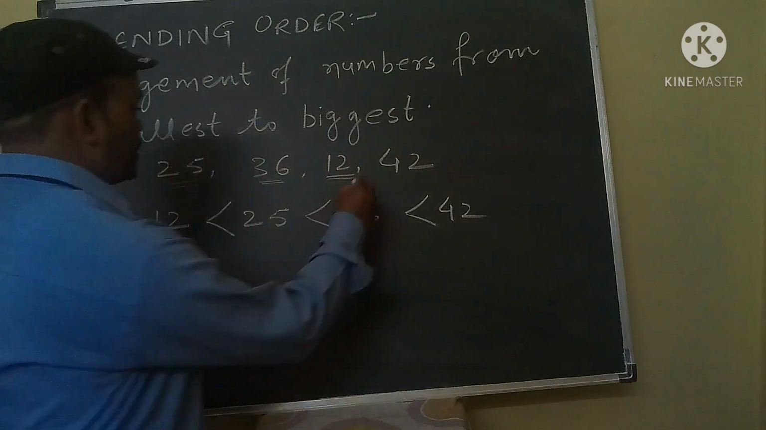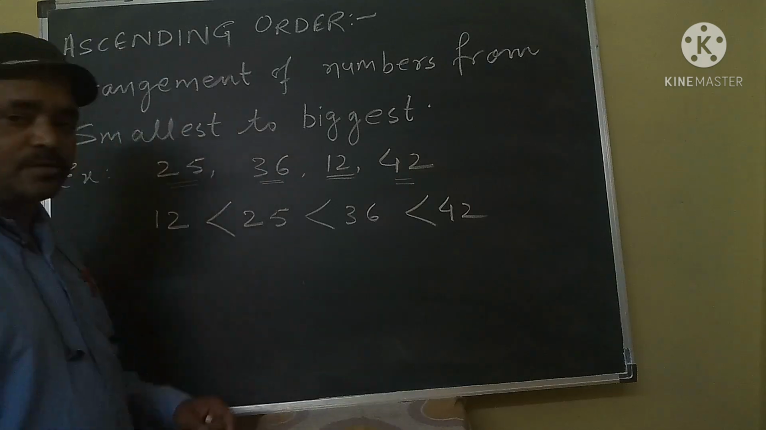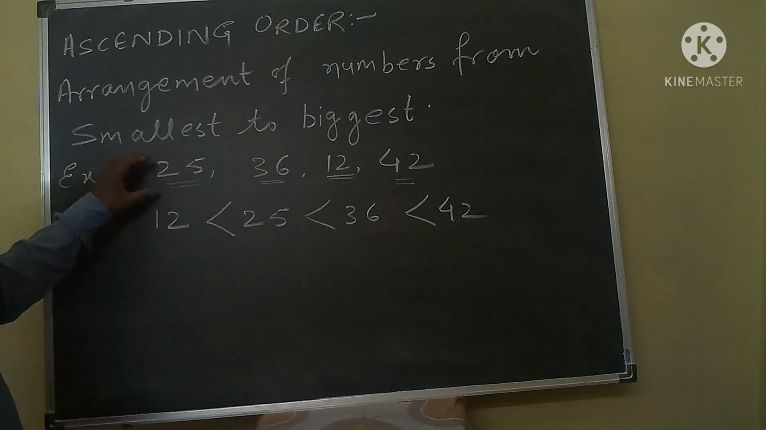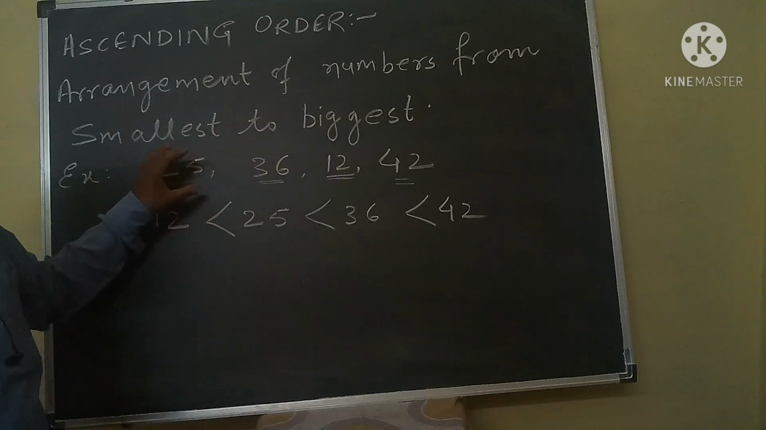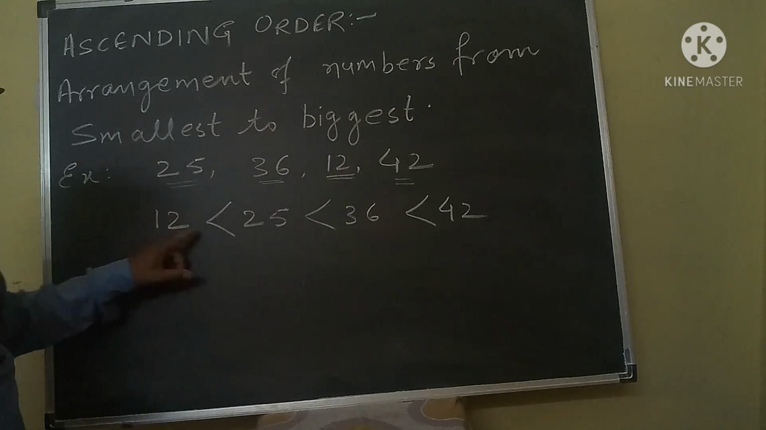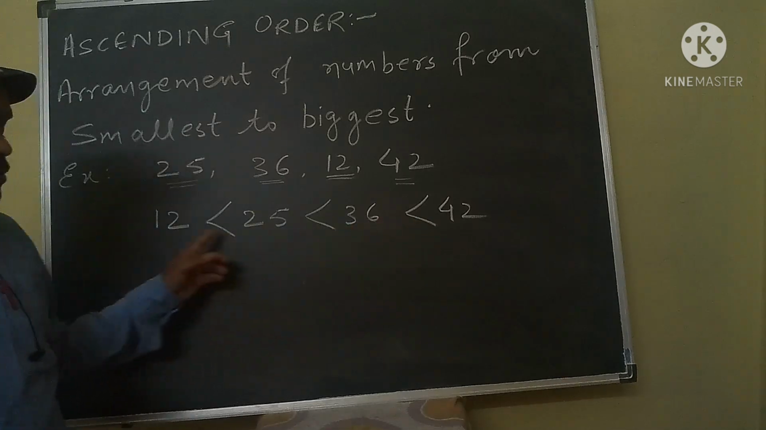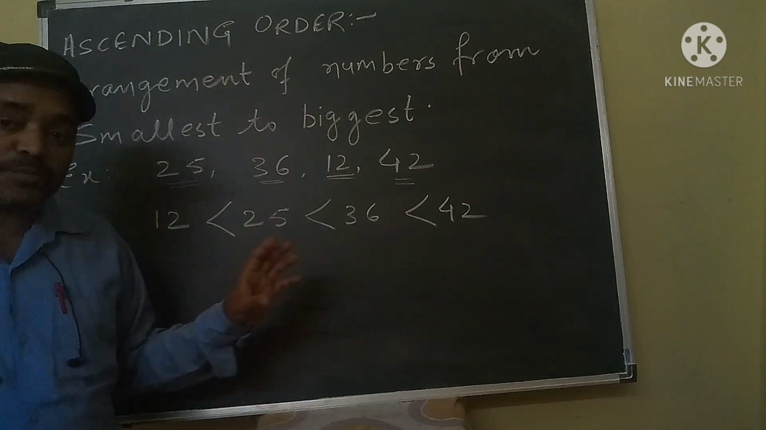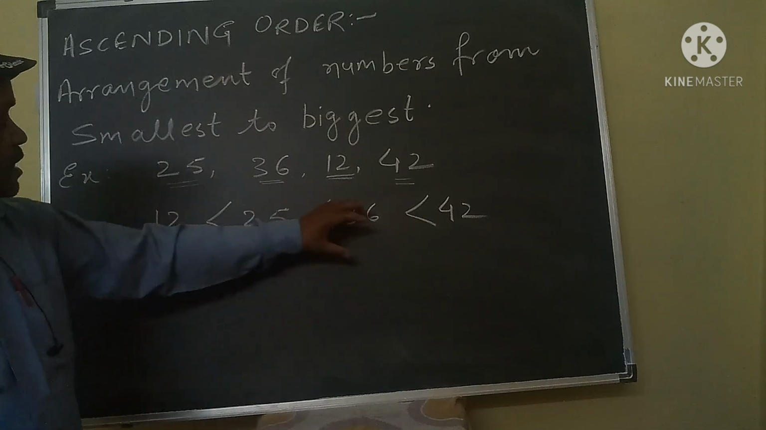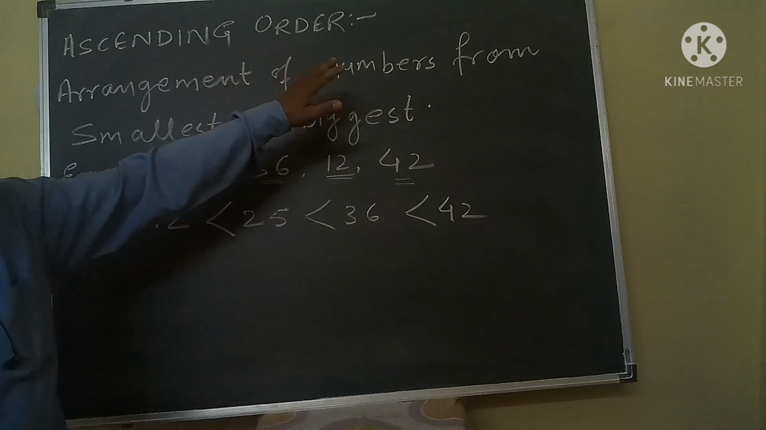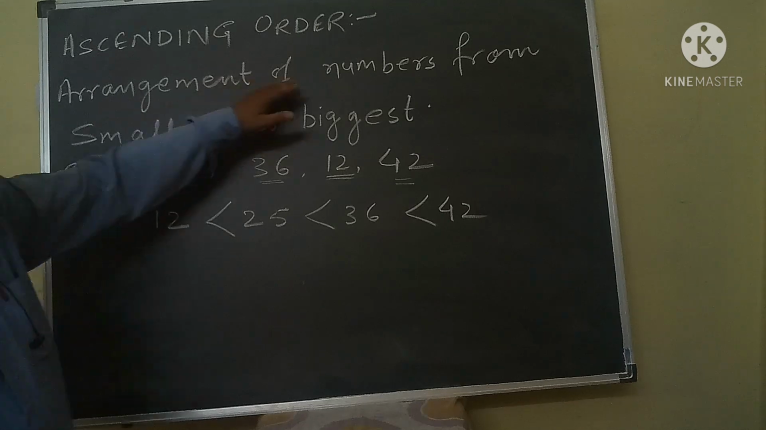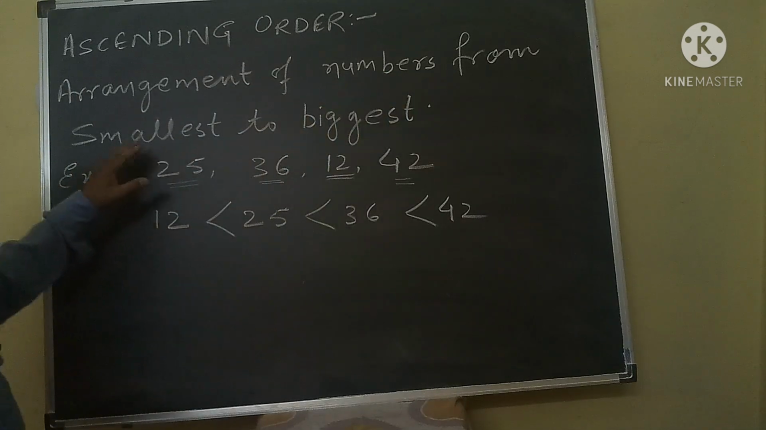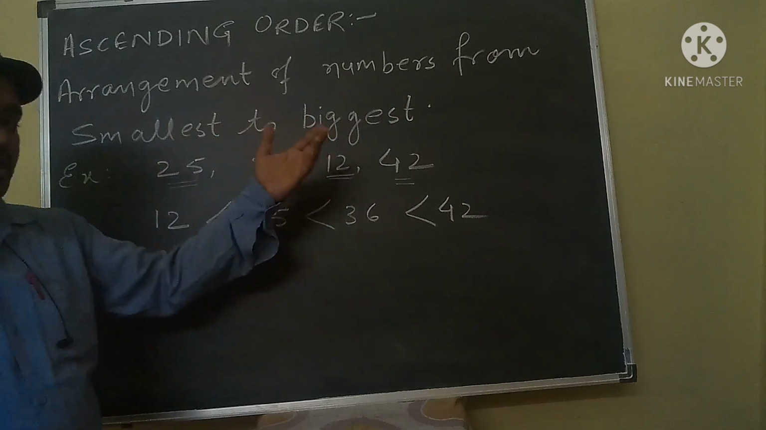That is 42. So in the question these four numbers are not arranged, but this is the answer. These four numbers are arranged in proper order. That order is called ascending order. As you are looking, ascending order means arrangement of numbers from smallest to biggest.